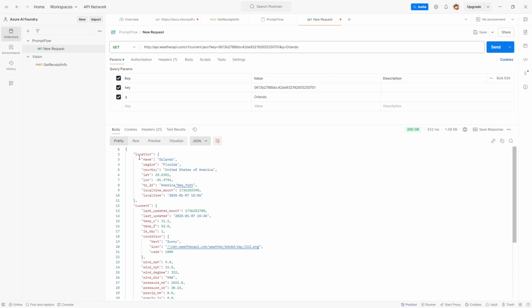So I'm interested not only in the location information here, latitude and longitude and all that, but I'm interested in what's under current in here. Notice there is the temperature in centigrade and in Fahrenheit. So right now it's 52 degrees in Orlando. So I would like to get into this guy. Remember that when I start to write code for my PromptFlow, I would like to make that call and get the information and then go through current, temp underscore F, to be able to give me the current temperature, which the LLM was not going to be able to do without me helping it out like that. So let's go ahead and do that.